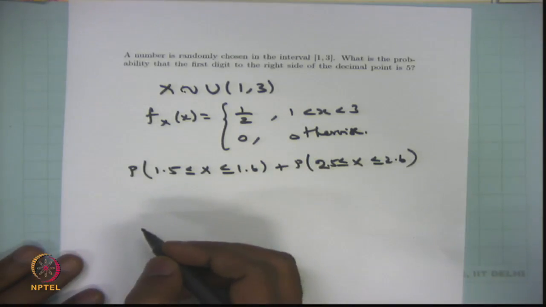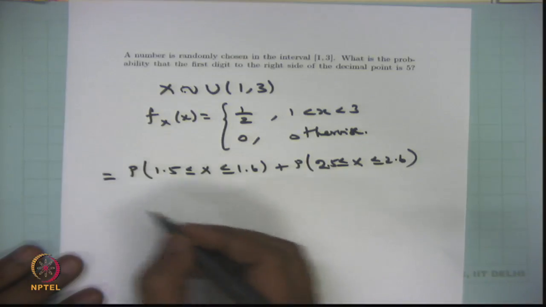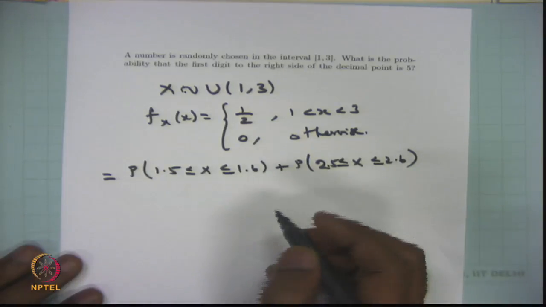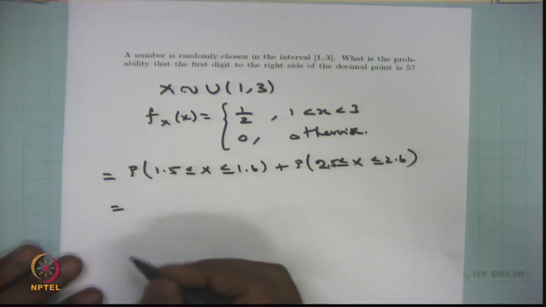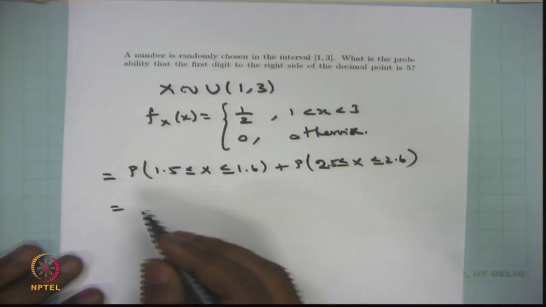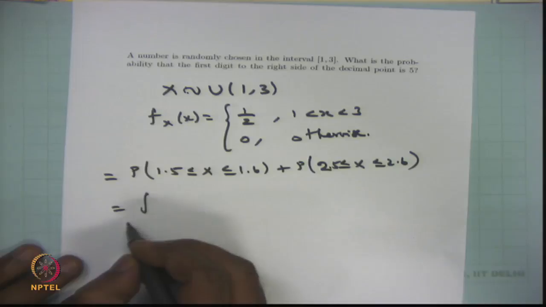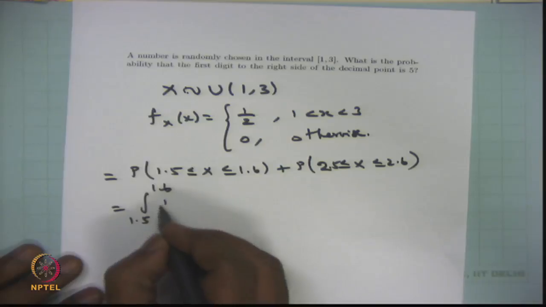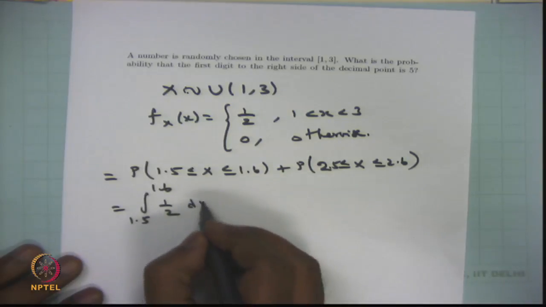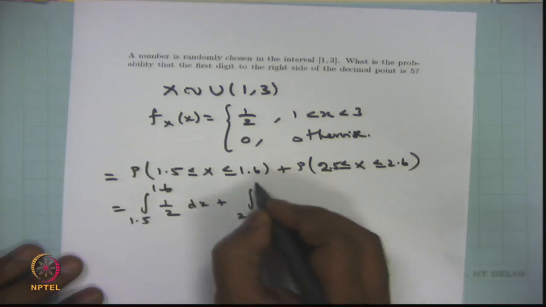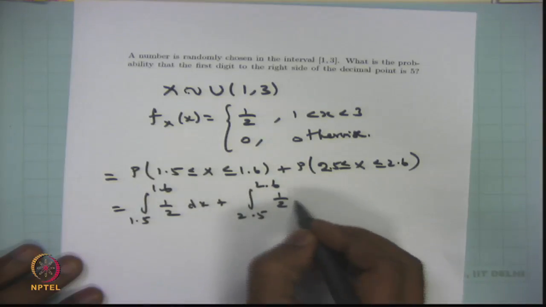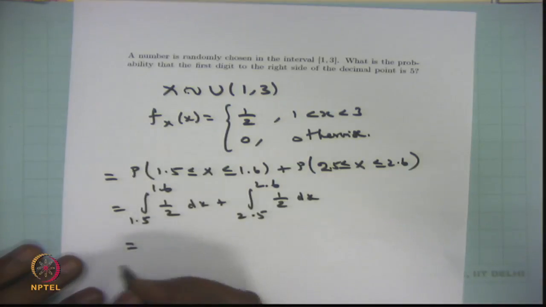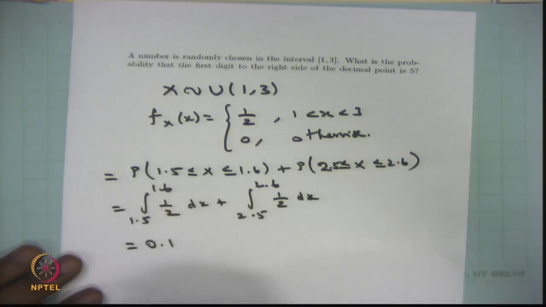The required probability is the probability of x between 1.5 and 1.6 plus the probability of x between 2.5 and 2.6. That is the integral from 1.5 to 1.6 of 1 by 2 dx plus the integral from 2.5 to 2.6 of 1 by 2 dx. You simplify, get the answer, that is 0.1.